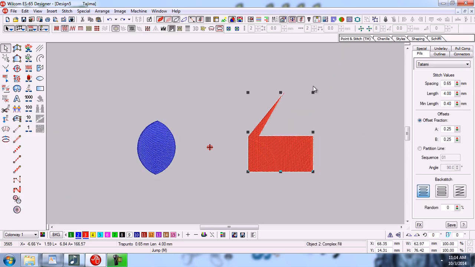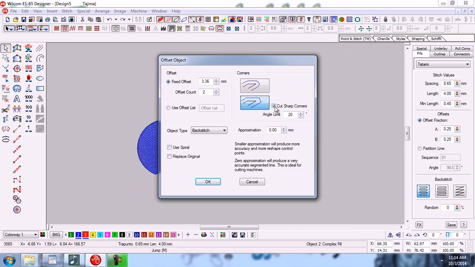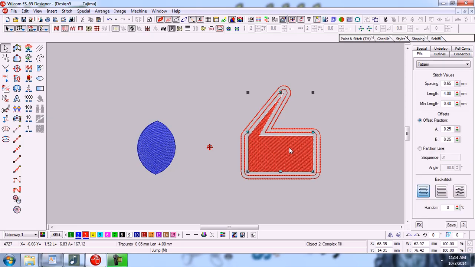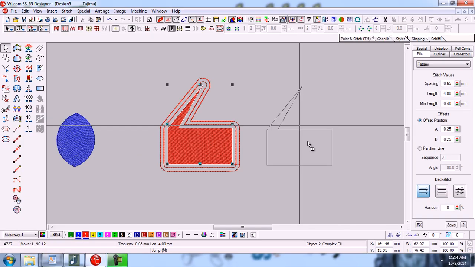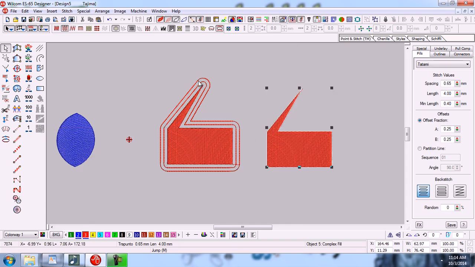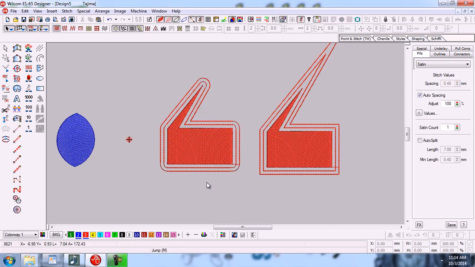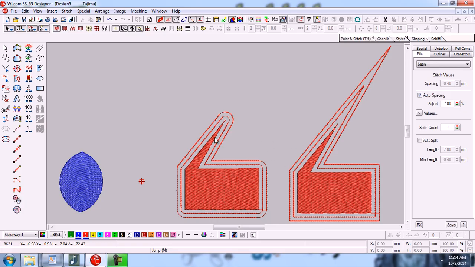Now click again on this object and insert offset object. Now we are using rounded corner. Now click on OK. So this is the effect. This is the difference between them. For example, if I make a duplicate copy of this object, this is the rounded offset object, and here we will make the square corner effect. So this is the difference between them. This is the rounded corner, and these are the squared corners.